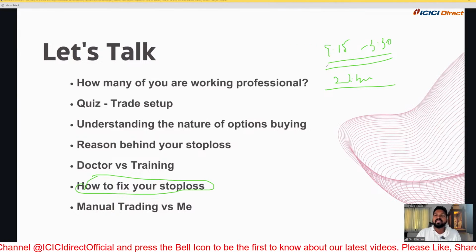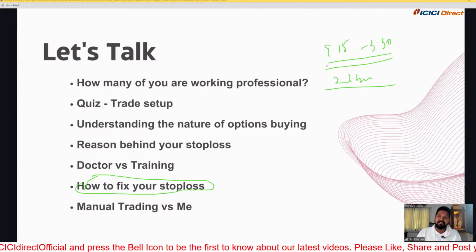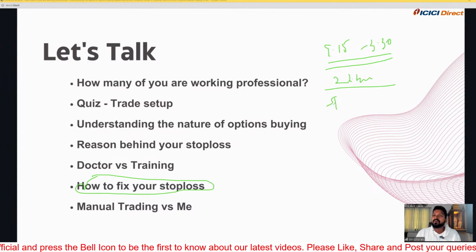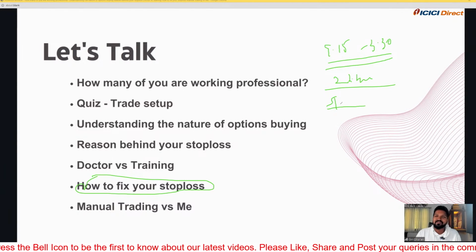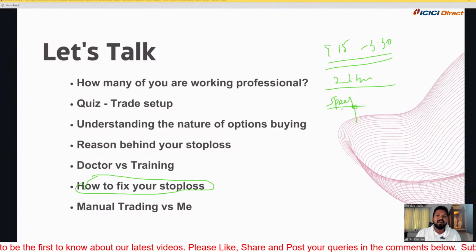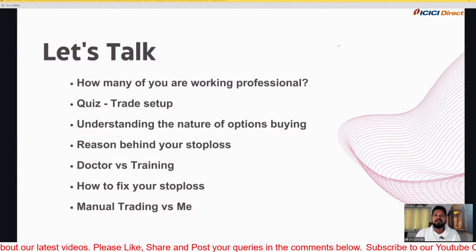So always remember one thing which my grandfather said to me, and I use it in trading. If you are not able to sleep well at night, you are doing some mistake. That is what he said to me. If you are not able to sleep well at night, then you are not doing something properly, or you are making some mistakes. And similarly, lose only an amount which gives you a good sleep at night.